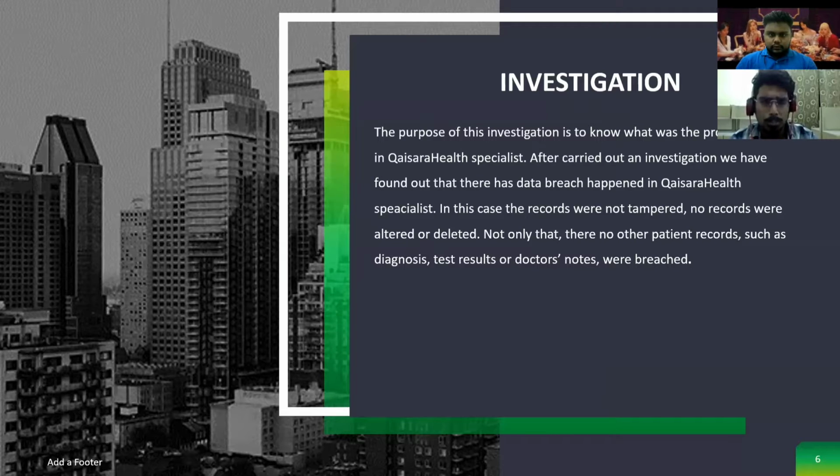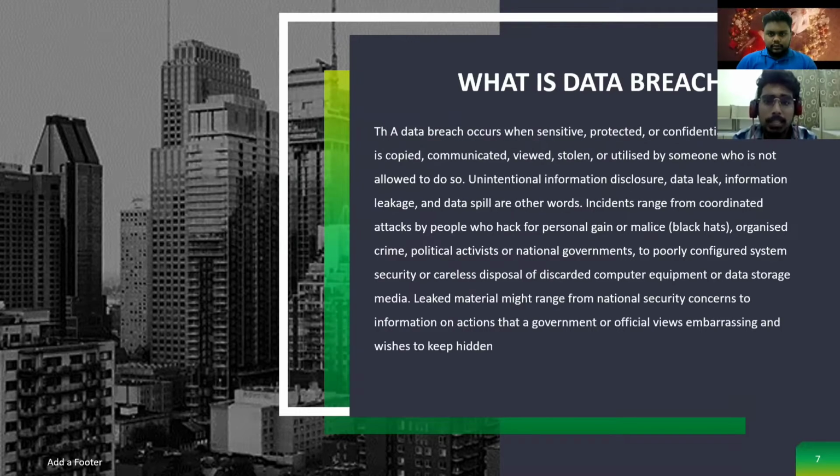So now the question is, what is a data breach? A data breach occurs when sensitive, protected, or confidential information is copied, communicated, used, stolen, or utilized by someone who is not allowed to do so. Unintentional information disclosure, data leak, information leakage, and data spill are other words for it.